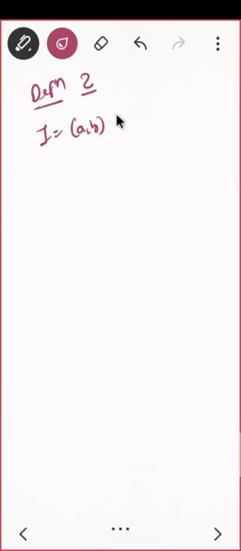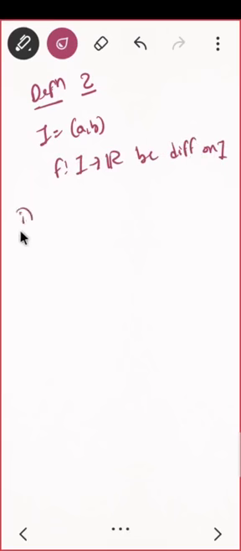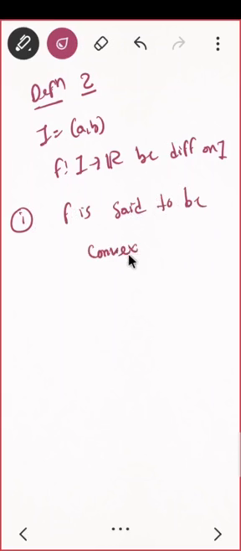Definition 1 I have already given you, and I'm having a function f from I to R that is differentiable on I. Then the first thing is, f is said to be convex if f dash